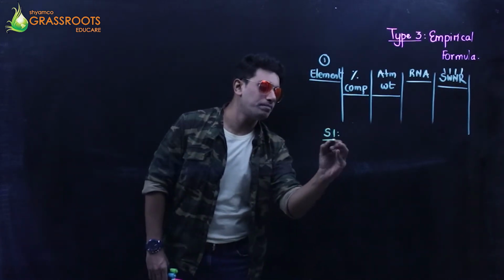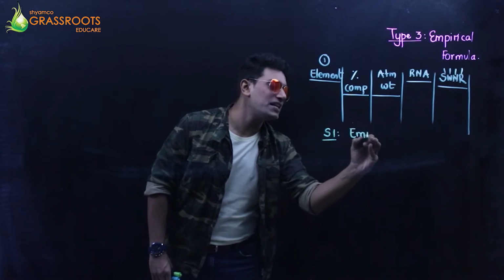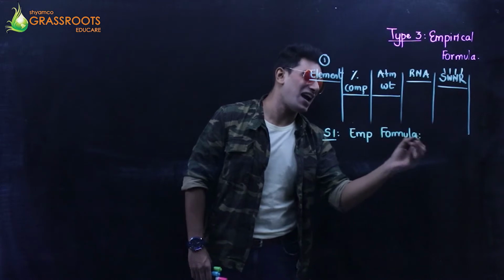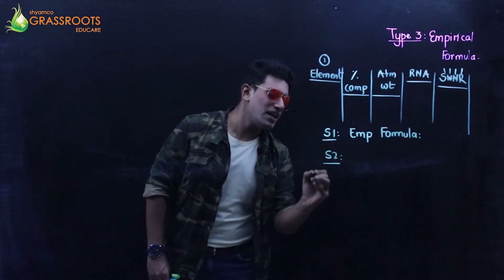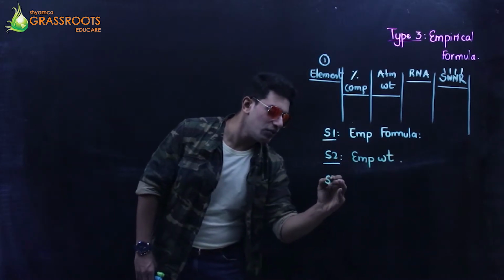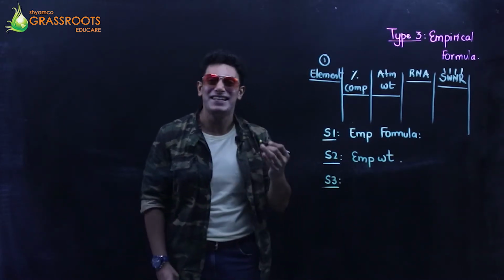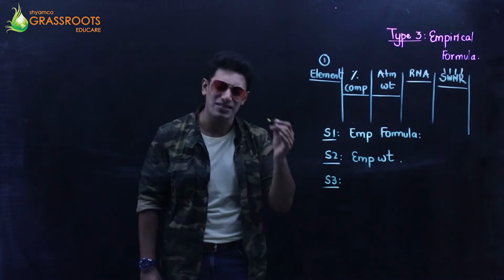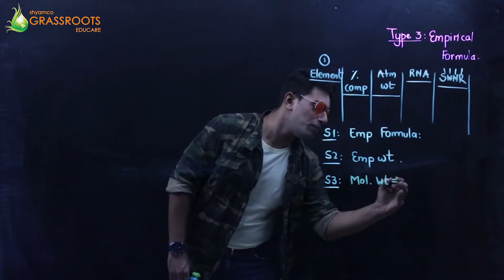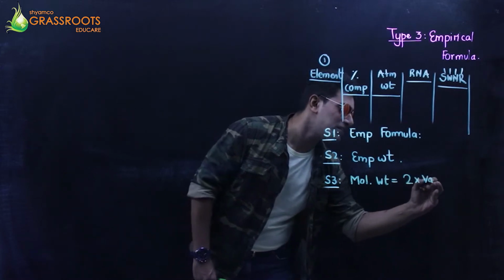Step number 1 is going to be the empirical formula. We'll see here what it is. Wait now. Then we will see the empirical weight. The third step is going to be finding out the vapor density, that is, the molecular weight. For molecular weight, we have a formula: it is 2 times the vapor density.